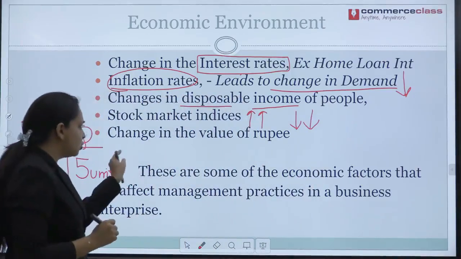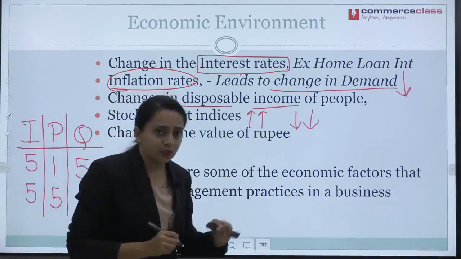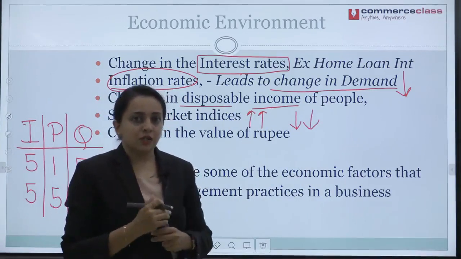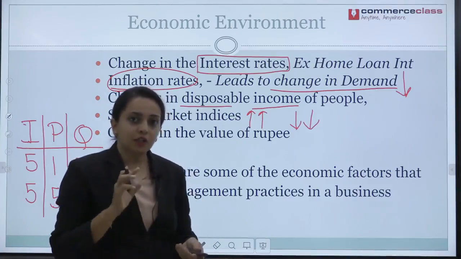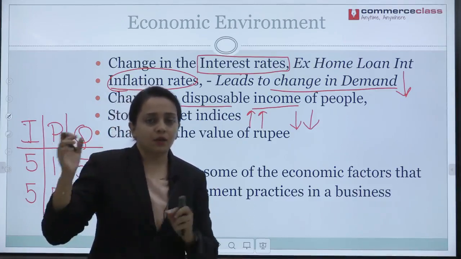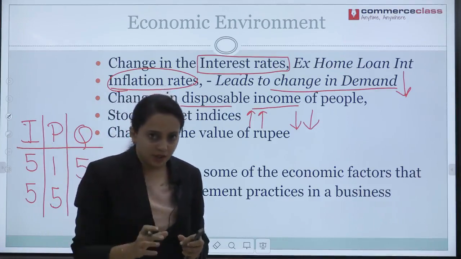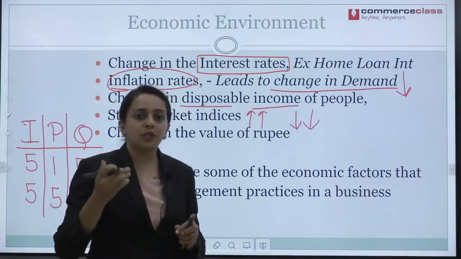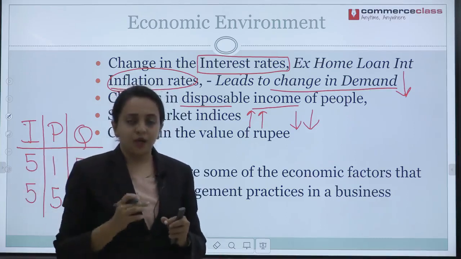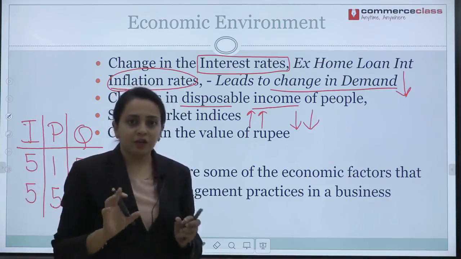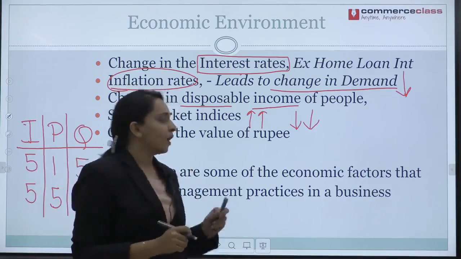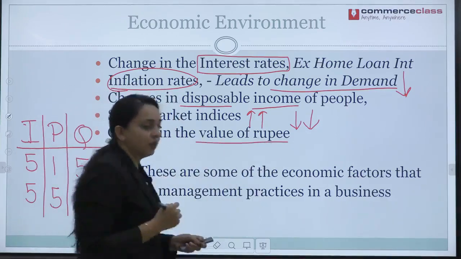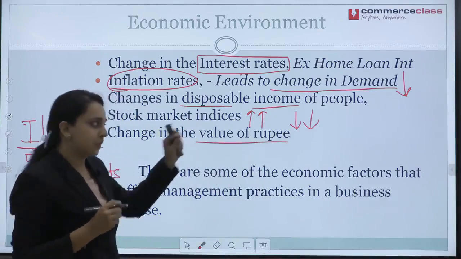Now, change in the value of rupee. You know how rupee's value changes? Have you heard of the term rupee against the dollar? It means that for exchange of $1, how much rupees you will have to pay. Currently it stands at 75, 76 something. Okay. But how does this change in the value of rupee affect the business?